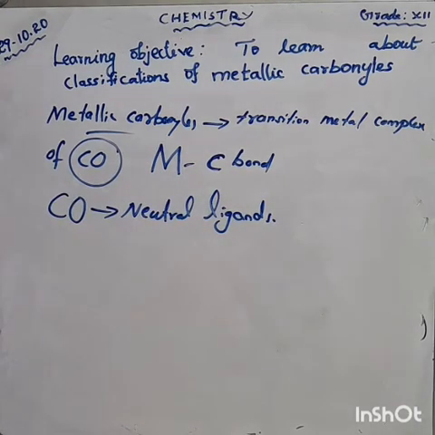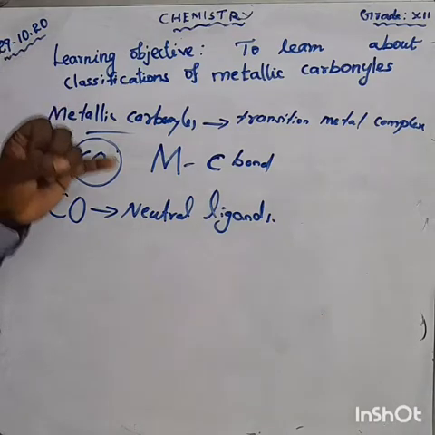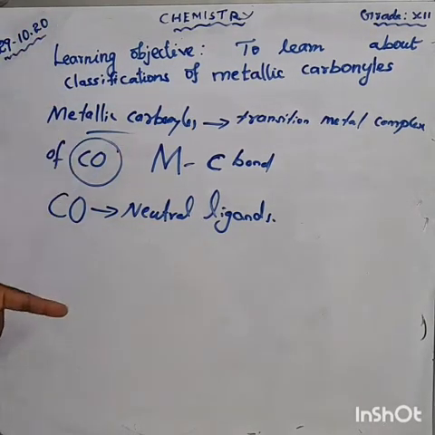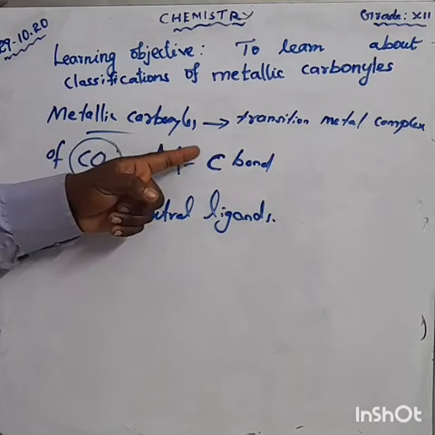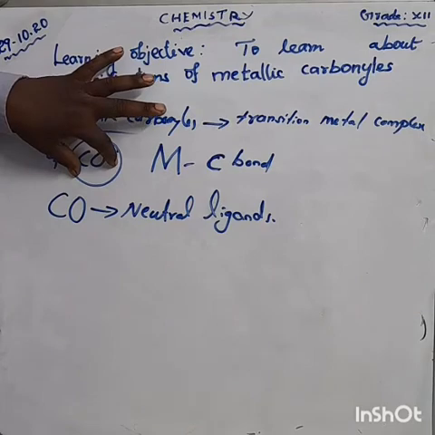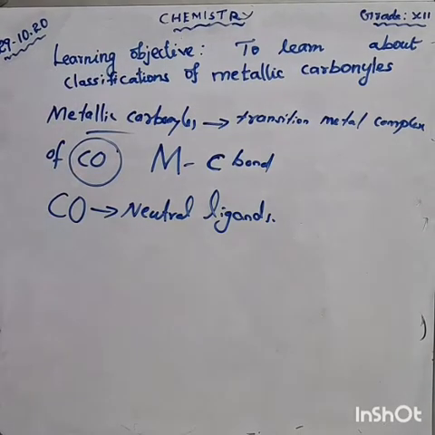Metal carbonyls are transition metal complexes of carbon monoxide containing a metal-carbon bond, where CO acts as a neutral ligand. Why does the CO molecule act as a neutral ligand?